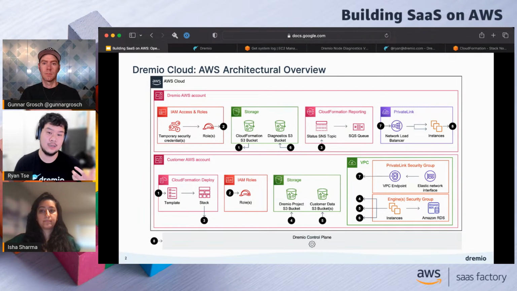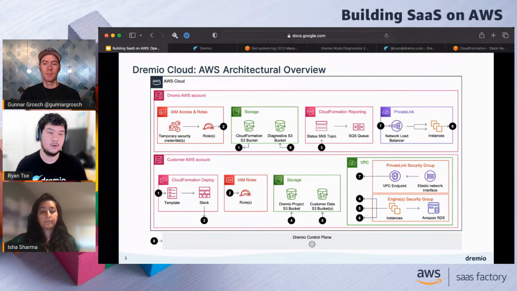That way, if there's some issue where instances are connected but not able to run as an instance for Dremio Cloud, we can go into our own S3 bucket and take a look at those logs. Let's see if it's something simple that we know about, that we can tell the customer how to deal with, then we'll give them the quick solution.